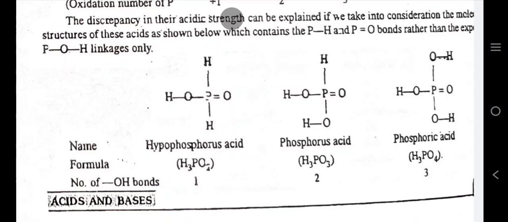The discrepancy in their acidic strength can be explained if we take into consideration the molecular structure of these acids, as shown below, which contain P-H and P=O double bonds rather than P-OH linkages only.